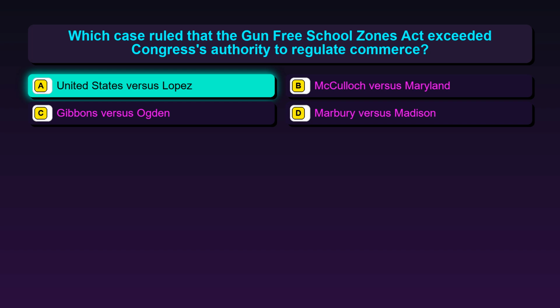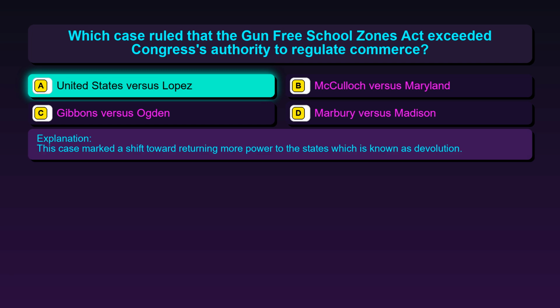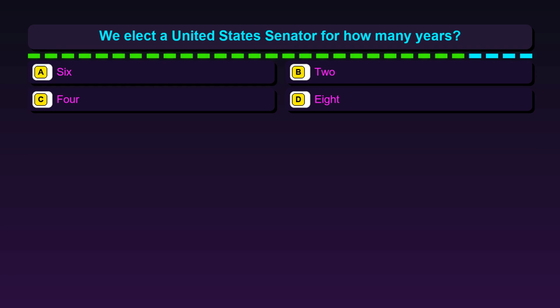The correct answer is option A, United States v. Lopez. This case marked a shift toward returning more power to the states, which is known as devolution. Question 127. We elect a United States Senator for how many years?